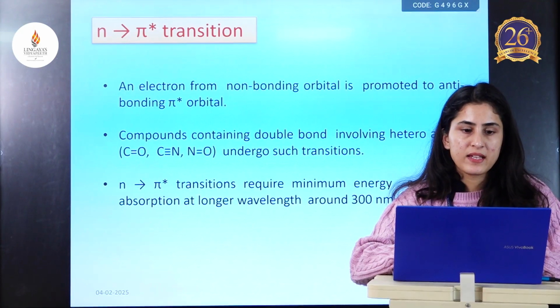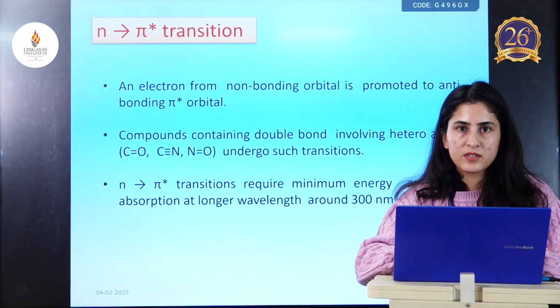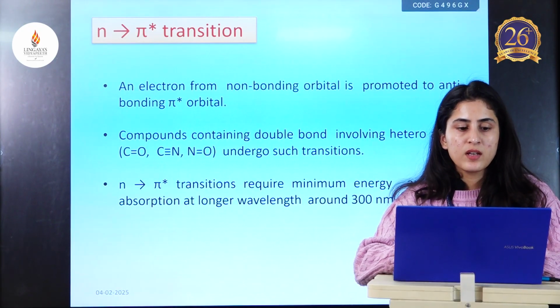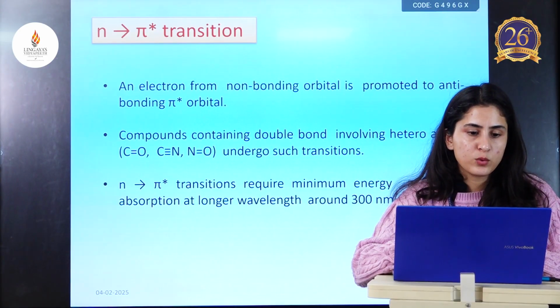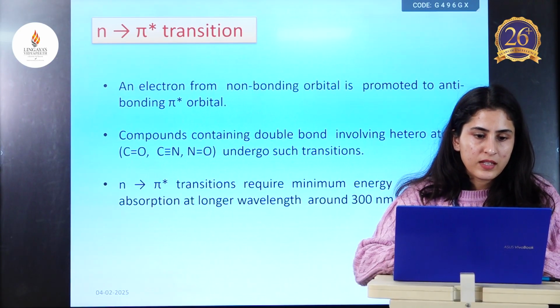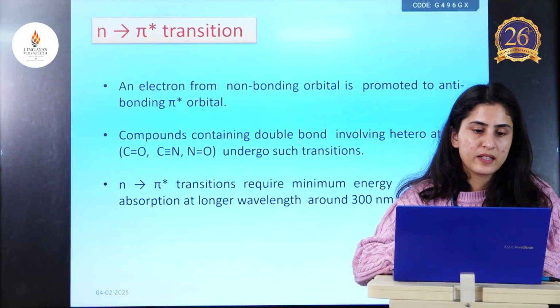Next is n to pi star transition. This involves atoms which have a lone pair of electrons bonded with a double bond or triple bond to another atom. An electron from a non-bonding orbital is promoted to an anti-bonding pi star orbital.